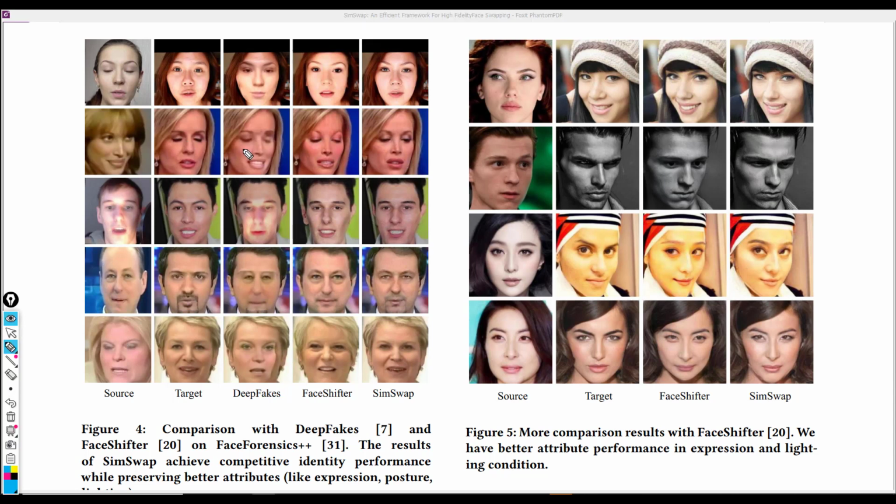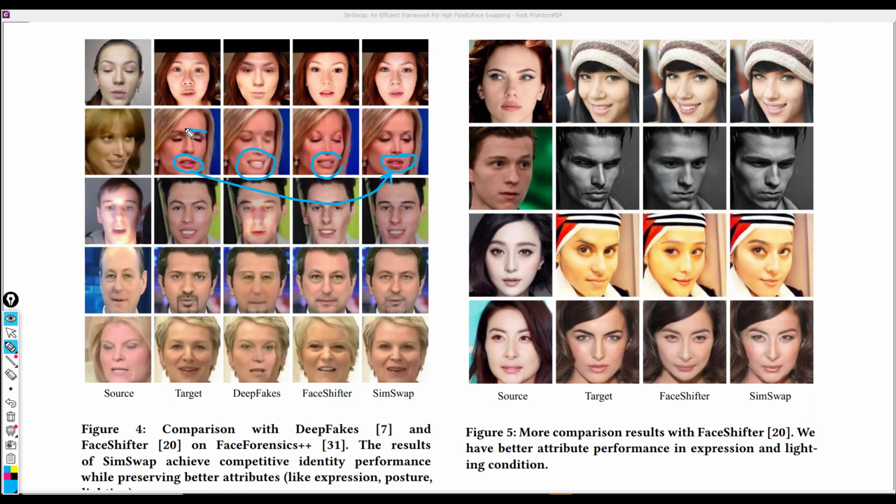If you could take a look at this example, notice the lip of this woman. Notice how this attribute is maintained. And then for these other methods, the DeepFakes and then the FaceShifter, we have this kind of output instead.